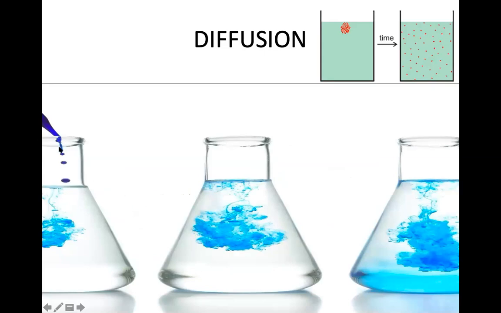Here the concentration of ink is more. As we are putting in water, it is spreading, it is diffusing. And see how it is diffused from a region of higher concentration to region of lower concentration. See over here, again you can see this is higher concentration and now it is diffused in the whole of this beaker.